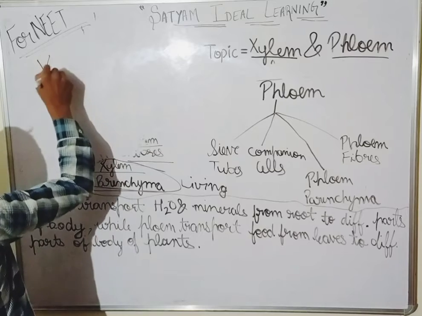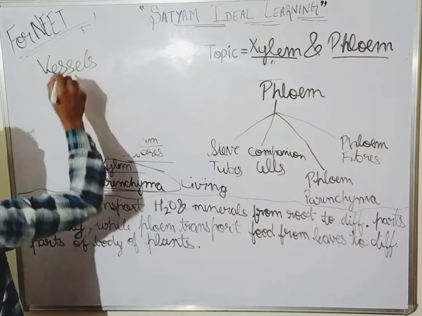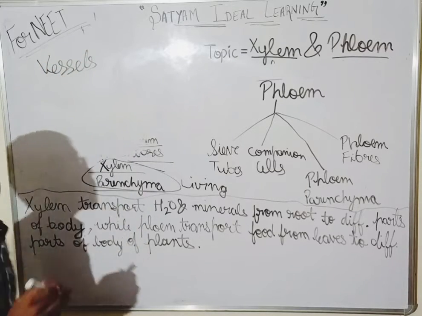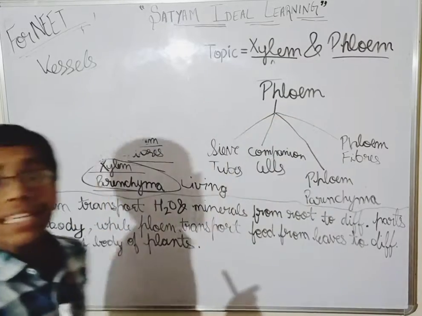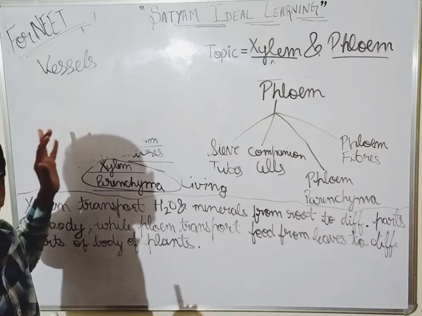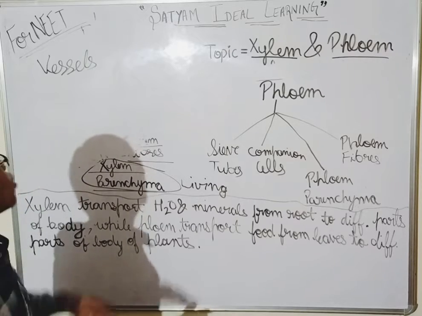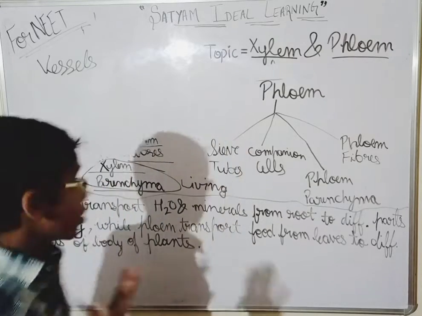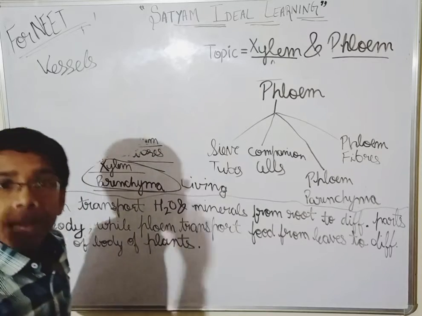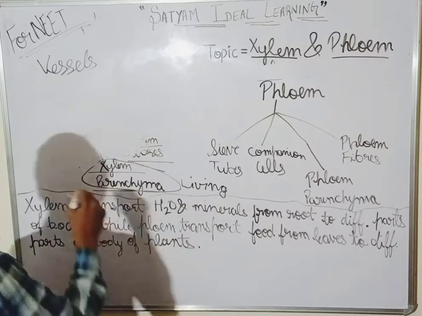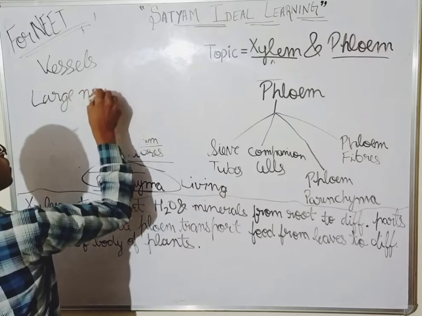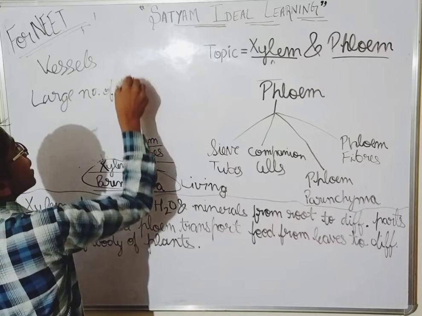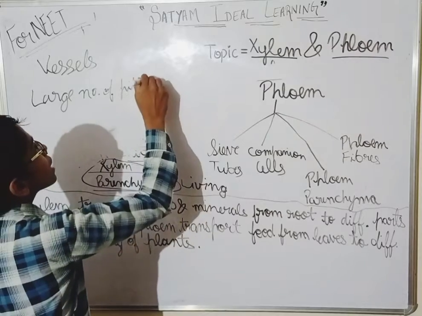Okay, and vessels have pits also, and the pits are smaller in this case. Okay, sorry guys, sorry. They have a large number of pits. Okay, vessels have a large number of pits, and those pits are small.